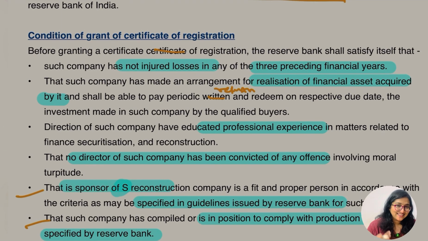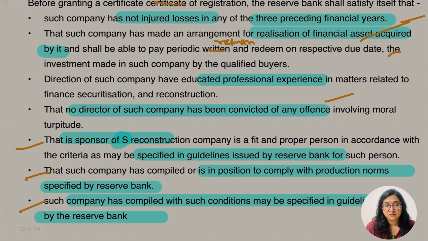So let me read it again for you, that the company has not incurred any loss in past how many years, 3. Okay, MCQ based question, remember. And what was the net fund, not less than 2 crore or any higher amount which is prescribed by whom? The RBI. The directors should have professional qualifications, and they should make some arrangement for realizing the financial assets. And the directors and other persons who have the power should not be involved in any moral turpitude. So yes, these are the similar points which are written in this part.